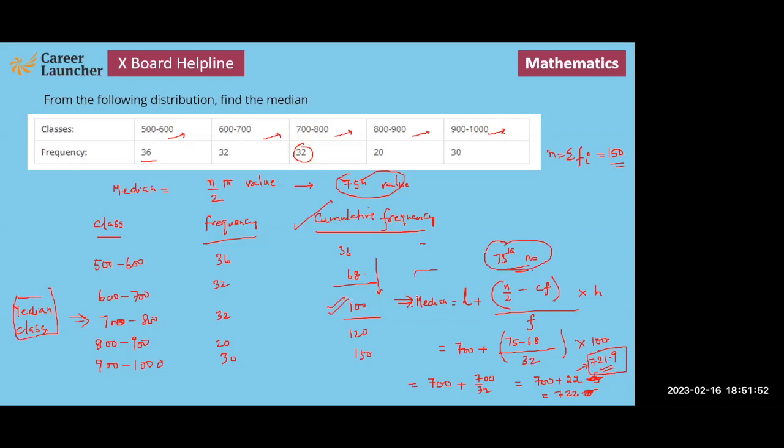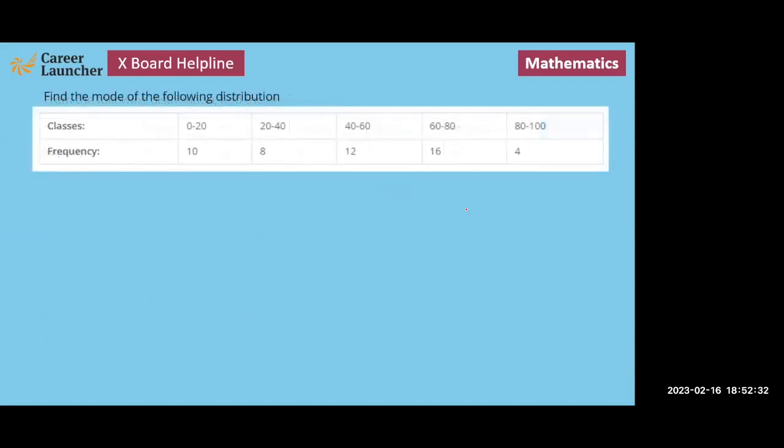And once you get the median class, you know that the median value is given by this expression, where L is the lower bound of the median class, n by 2 is half of the total sigma fi, which is 150, minus CF, the cumulative frequency of the previous class, and H is the class width, which is equal to 100. So that is how to find the median. The third one left is, obviously, how to find the mode.